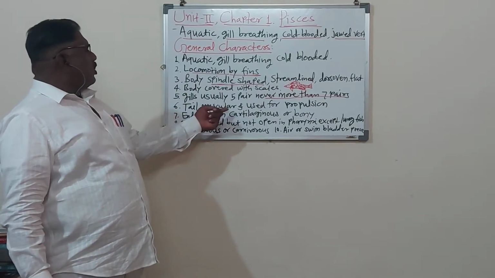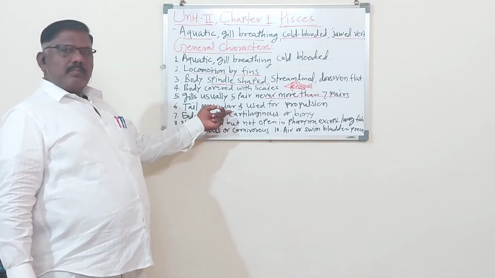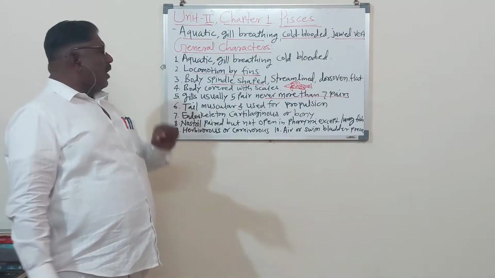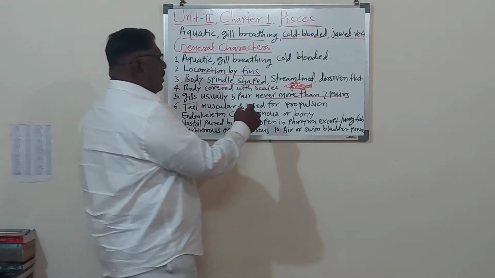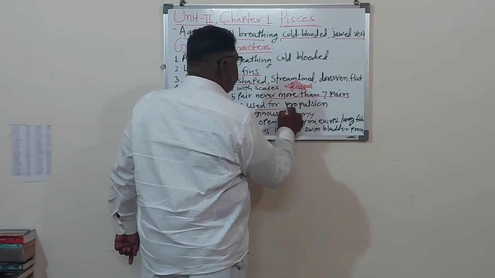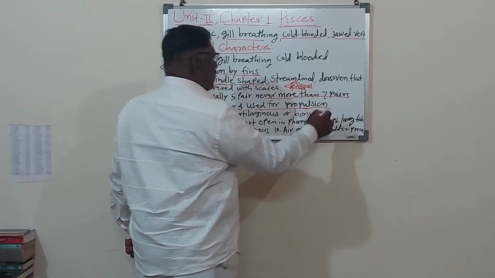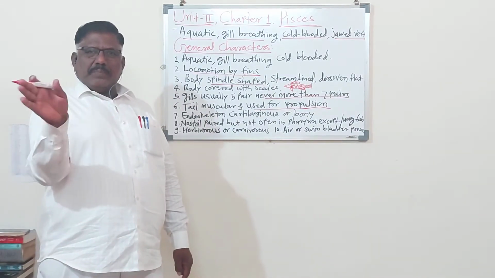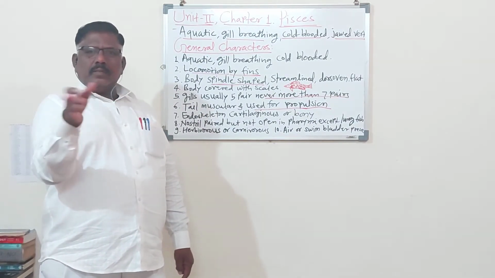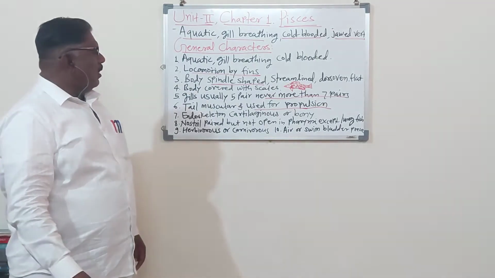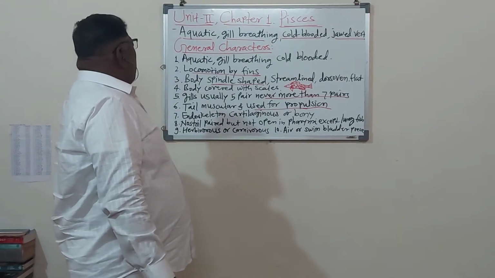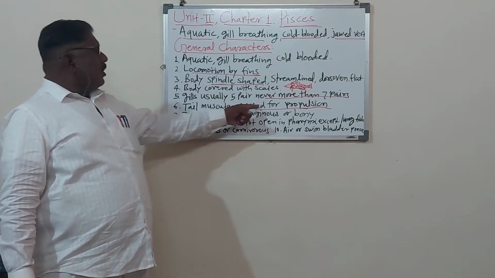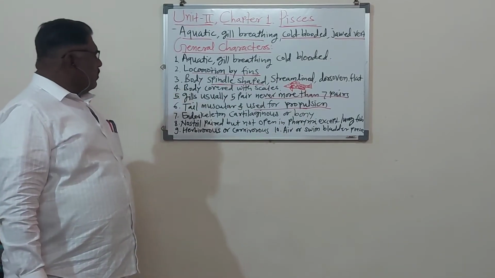Now tail is muscular. Another character of the Pisces, tail is muscular and used for propulsion. फिशची टेल बघितली तर अशी पाण्यामध्ये अशी हालत राहते, propulsion. So tails are muscular and used for propulsion.